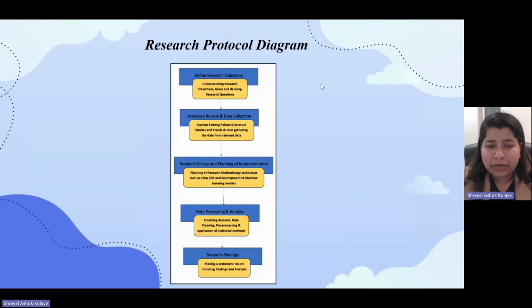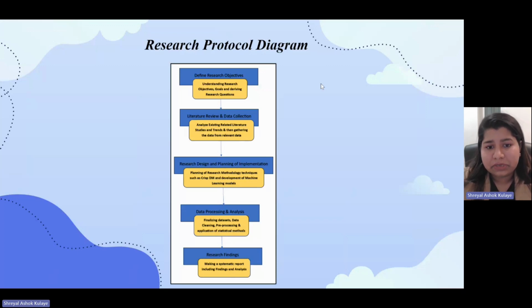This is a research protocol diagram, wherein the first thing I focused on is defining the research objective, where I understood the research objectives and goals, and then derived the research questions. The next part is literature review and data collection, in which we analyze the literature, follow the trends and patterns, gain knowledge about it, and also try to gather relevant data sources from it.